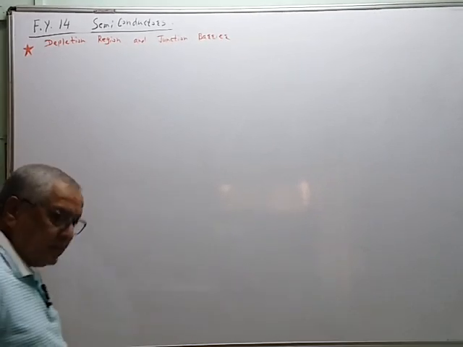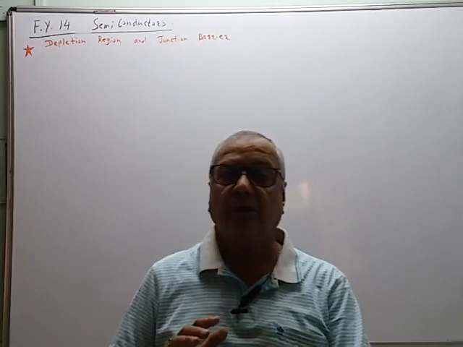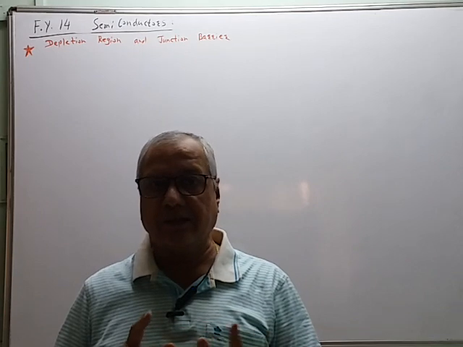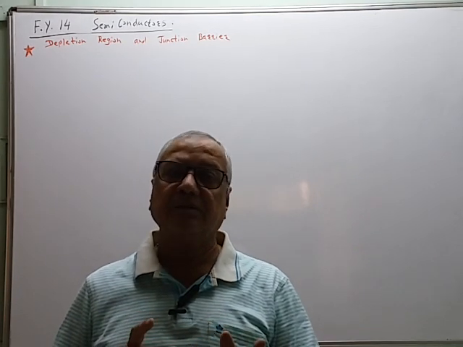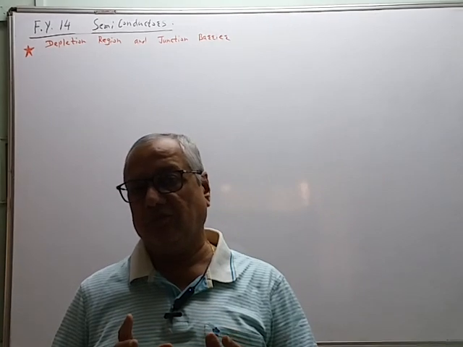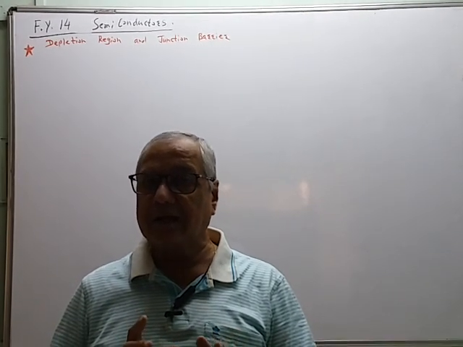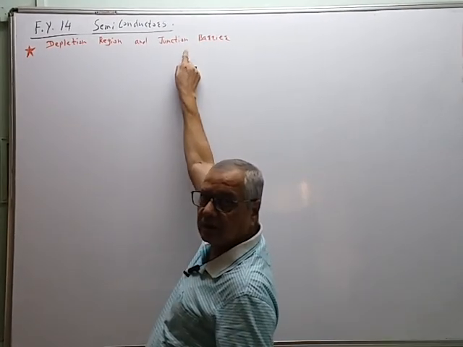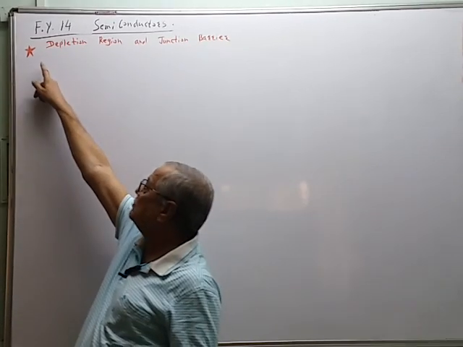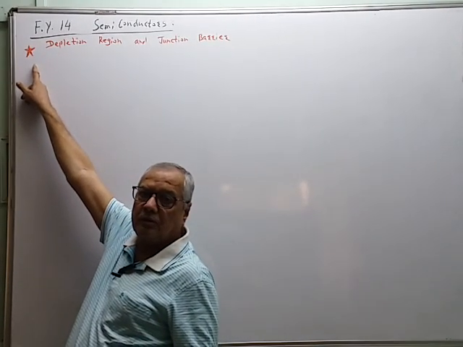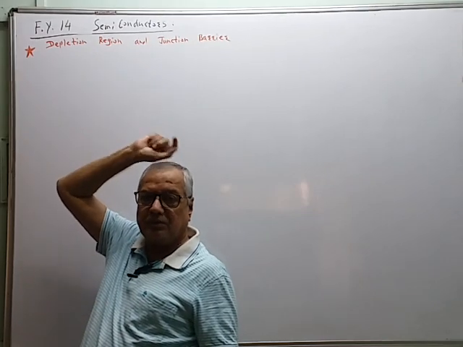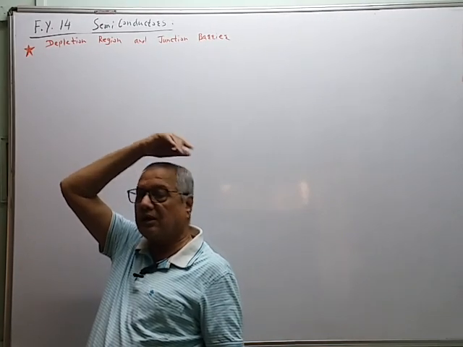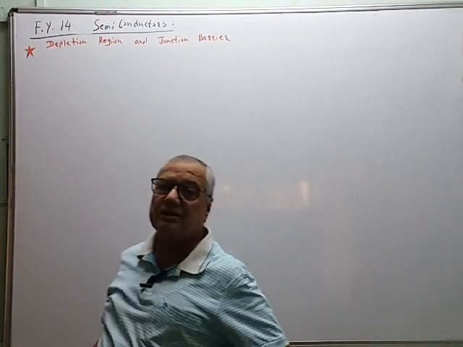We know the working of the PN junction when it is forward bias and reverse bias. What is the conclusion? When the PN junction is forward bias, then there is a flow of current. When the PN junction is reverse bias, no flow of current is possible. Why? The correct explanation we see using this concept of junction barrier. It is a very important article to study the working of the PN junction or transistor or any electronic circuit when we use the junction diode. This concept of junction barrier is very, very important.